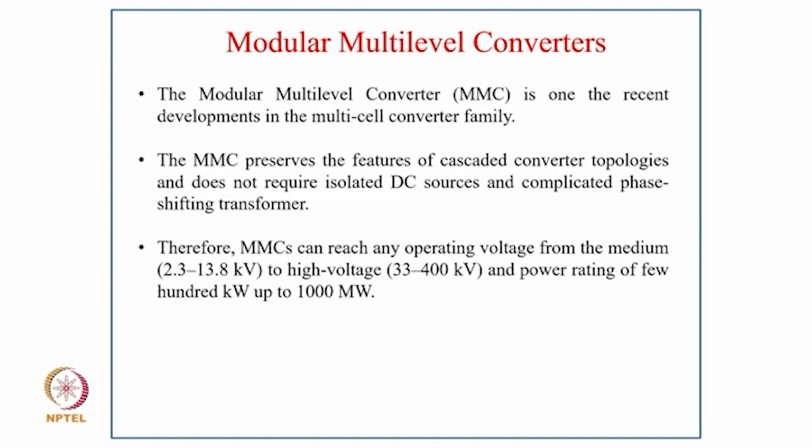So coming to modular multi-level converters, the modular multi-level converter is one of the recent developments in the multi-cell converter family. The modular multi-level converter, MMC, preserves the features of cascaded converter topology and does not require isolated DC sources and complicated phase shifting transformers. Therefore, MMC can reach any operating voltage from the medium voltage, typically from 2.3 kV to 13.8 kV, to high voltage, 33 kV to 400 kV, and a power rating of 300 kilowatt up to thousands of